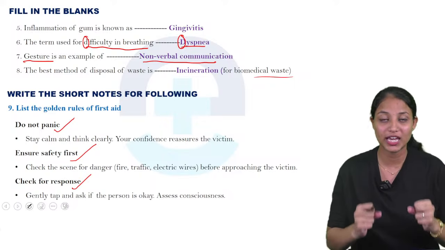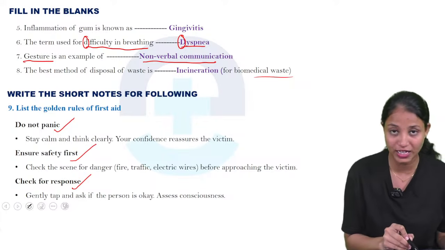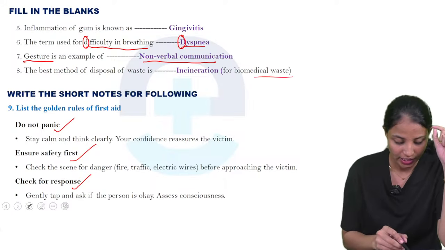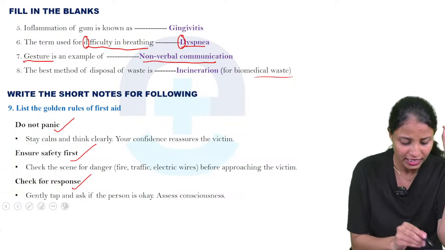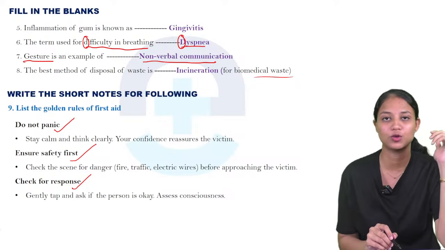First we want to make our safety, ours and the victim's. So check the sense of danger. If there is any danger, you must watch. If fire or traffic or electric wires, if there are any signs of danger, you must see before approaching to the victim.